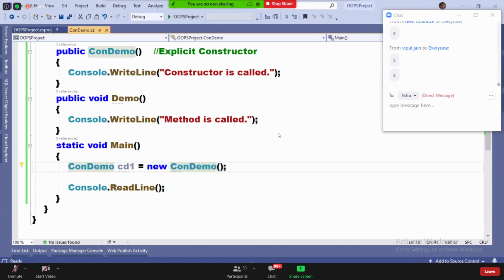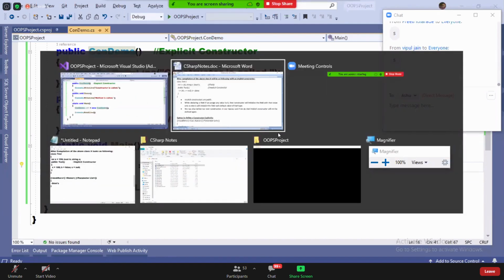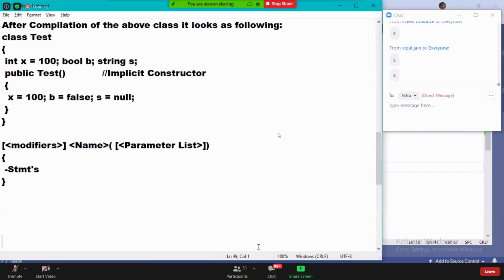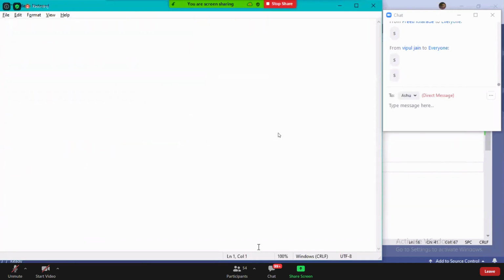Now these three are interrelated with each other. What three? Create an instance. Constructor is called. Memory is allocated.